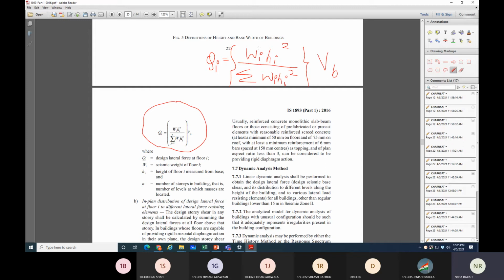Now what is this WI? WI stands for weight, seismic weight of that particular floor. HI means height of the floor. Right, then this summation WIHI square means the weight into height square for each and every floor.